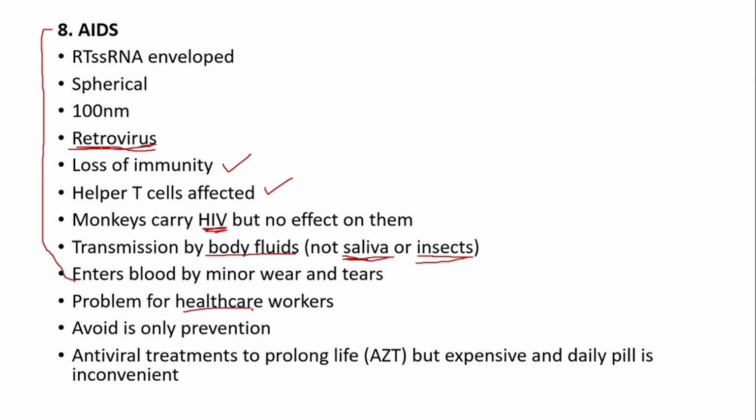Because, for example, if a doctor is dealing with an HIV patient and has to draw the patient's blood, while the doctor is holding the needle with the infected blood on it, someone might bump into them, causing them to prick themselves, and suddenly the contaminated blood is in the doctor's bloodstream. So healthcare workers do face a bit of a risk. The only prevention is to avoid sexual contact, and blood too. So screening blood before transfusions is a vital step.